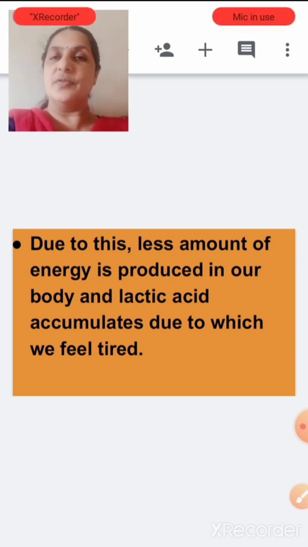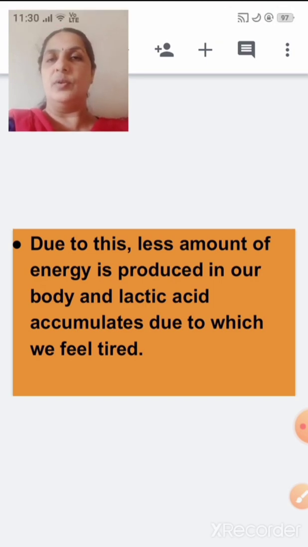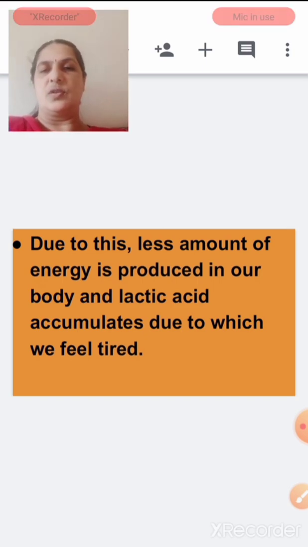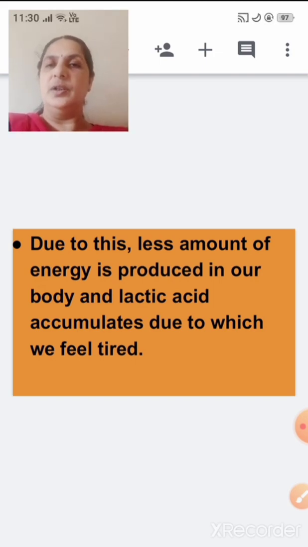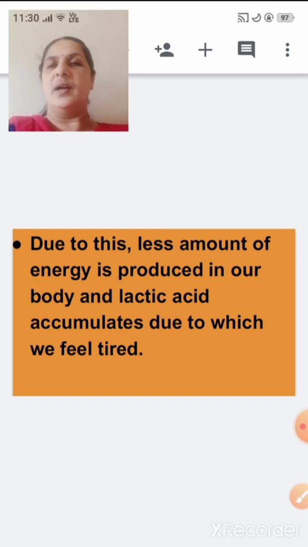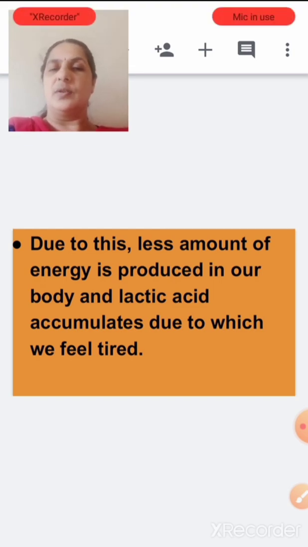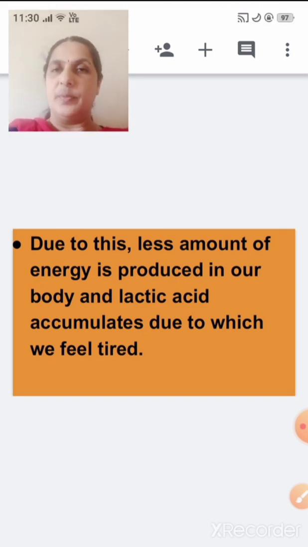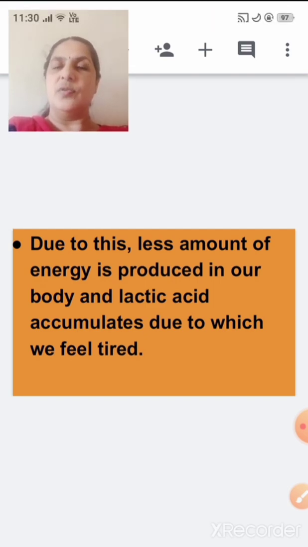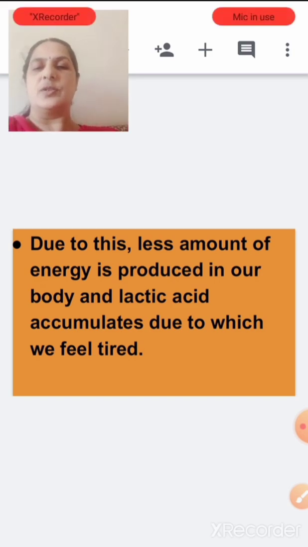Now when there is an insufficient amount of carbohydrates, what will be used? Your lipids and proteins are used for energy production. We saw that lipids are converted into fatty acids, and proteins are converted into amino acids. They are again converted into pyruvic acid, then into acetyl coenzyme A, which enters the Krebs cycle, and energy is produced. And we learnt about anaerobic respiration. What is anaerobic respiration? It is respiration in the absence of oxygen. Okay, we learned the table. I'll show you the table again.